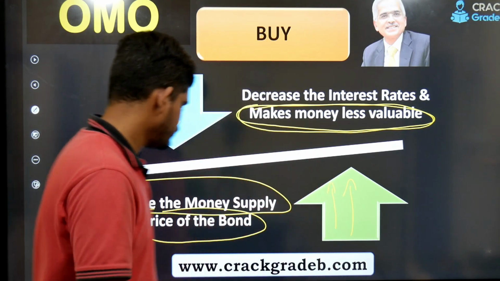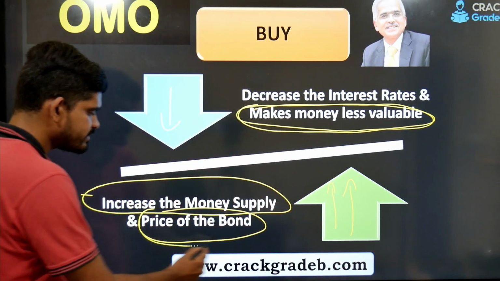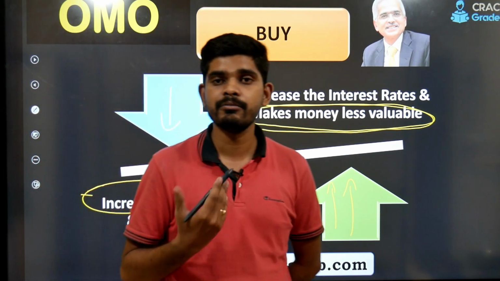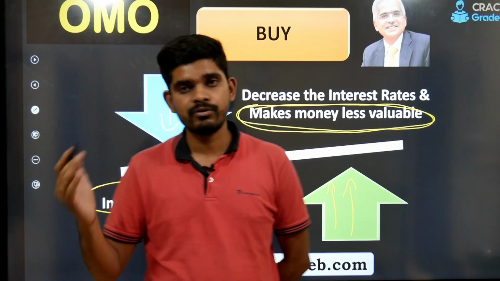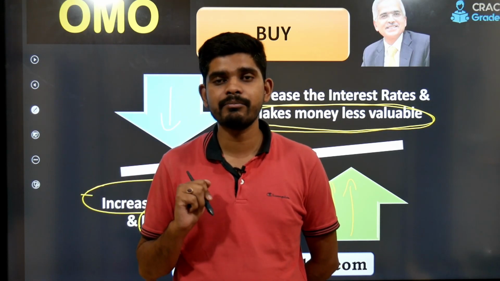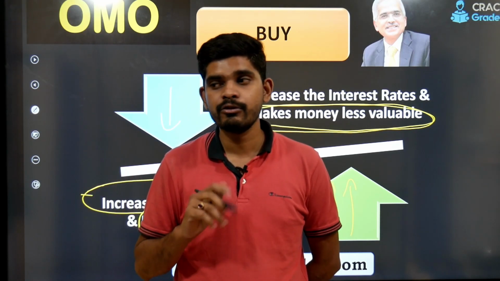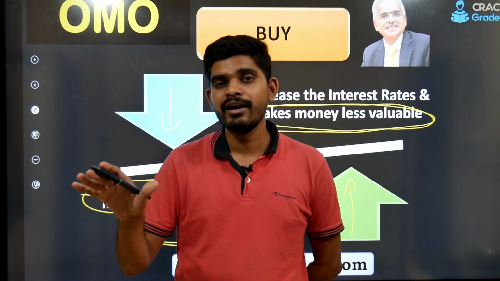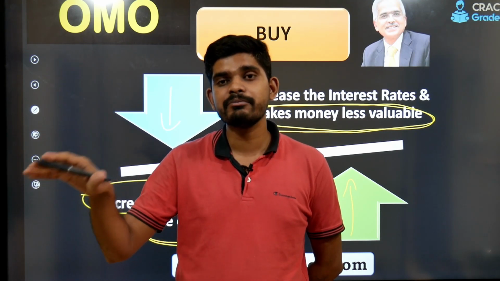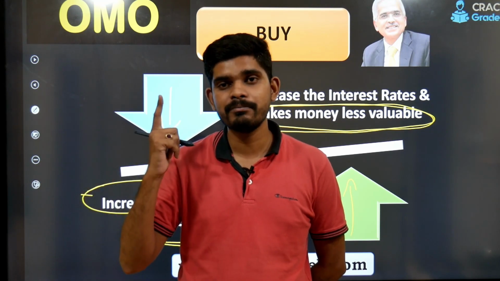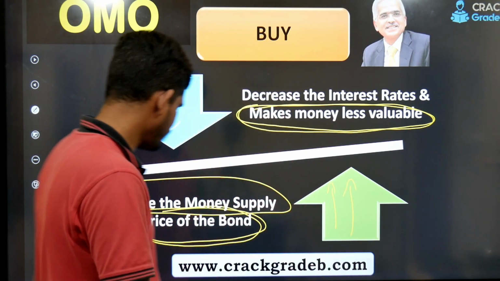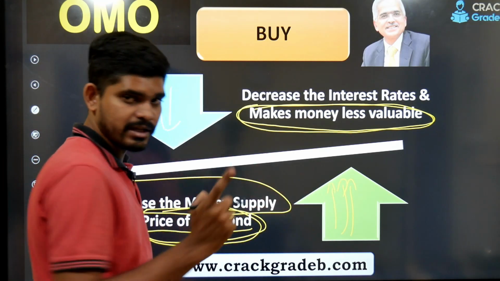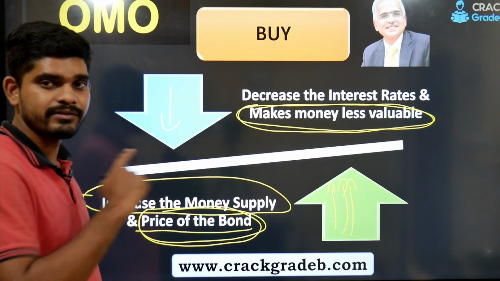So we will invest it in bonds. Now the theory of demand and supply comes into play. When more people rush towards buying that particular bond, the price will go up. The price of the bond will increase. Getting my point? Understand the connection.